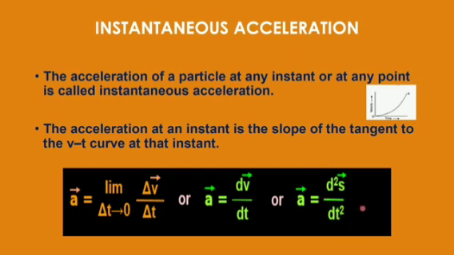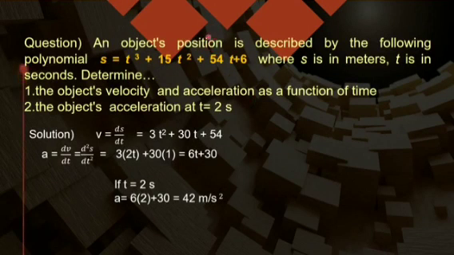It means I am taking the derivative 2 times, and you can be asked a question like this. It is a similar question. Position is given, the value of s is given to you: t cube plus 15 t square plus 54 t plus 6, and they are saying s is in meters, t is in seconds. You have to find its velocity and acceleration as a function of time, and you have to find the object's acceleration also at t equals 2 seconds. At t equals 2 seconds, you have to find the acceleration, that is instantaneous acceleration.